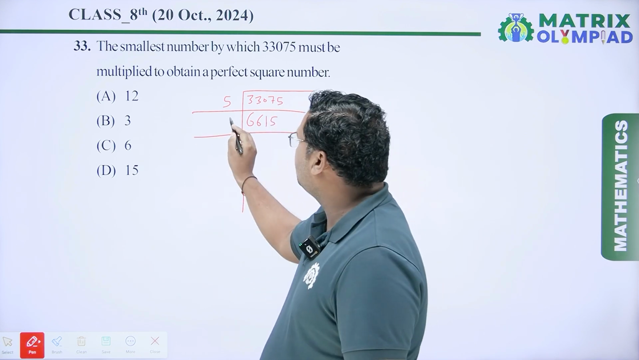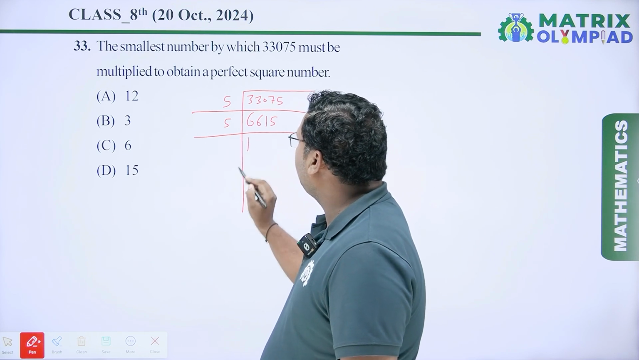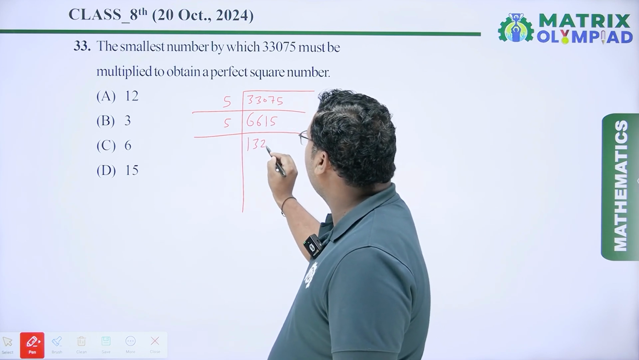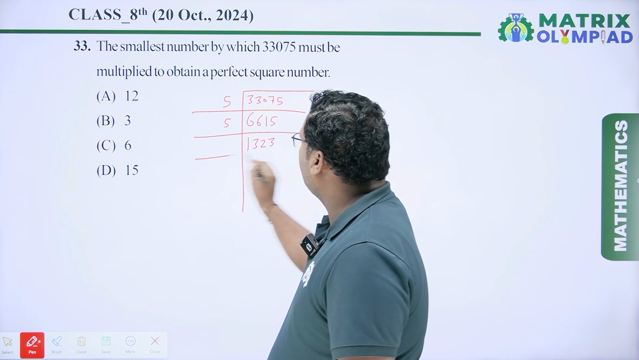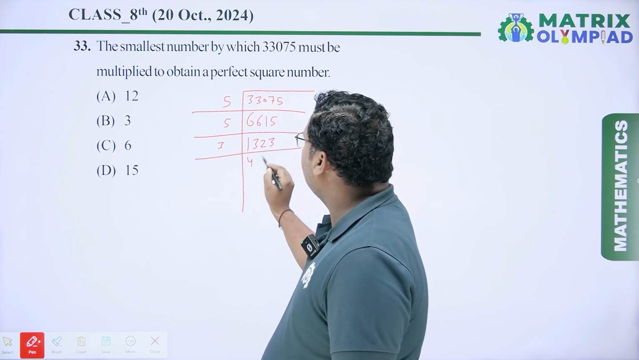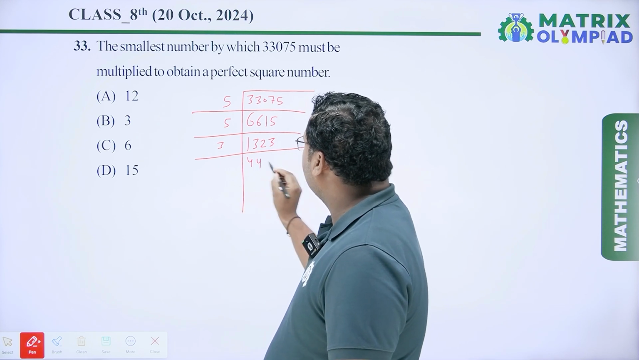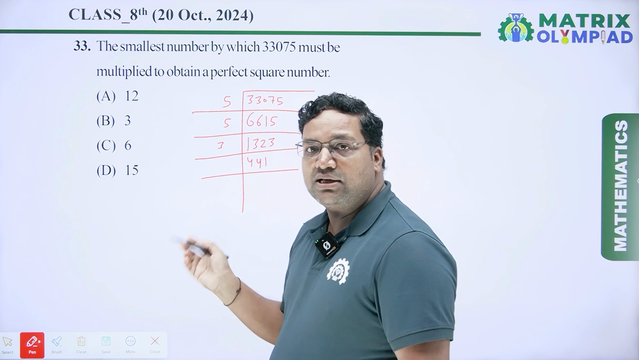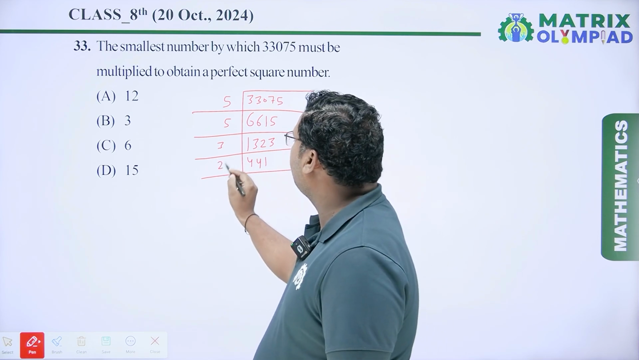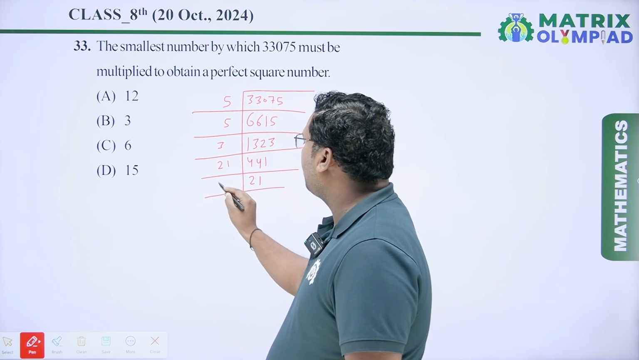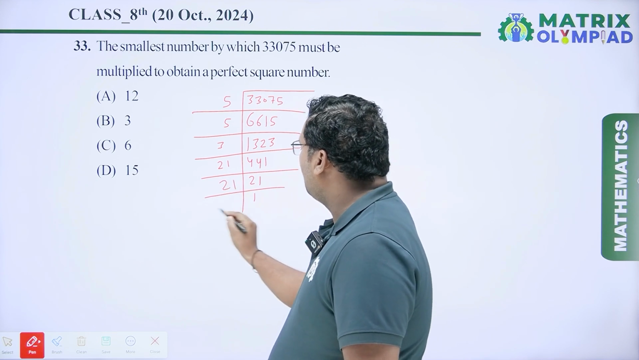Again we have to divide this number by 5. So 5 ones are 5. 5 threes are 15. 5 twos are 10. And 5 threes are 15. Now I have to divide this number by 3. So 3 fours are 12. 3 fours are 12. And 3 ones are 3. And 441 is the square of 21. So I have to again divide by 21. 441 divided by 21 is 21. Again 21 divided by 21 is 1.